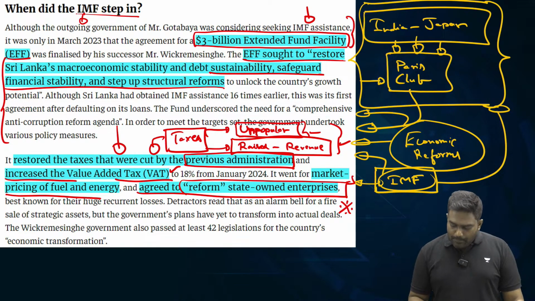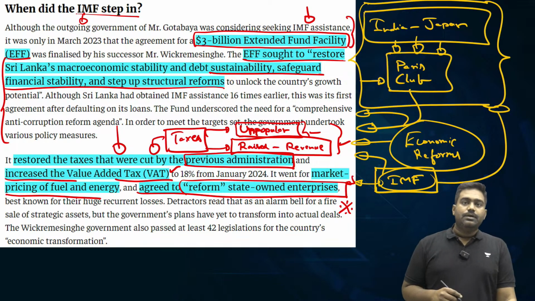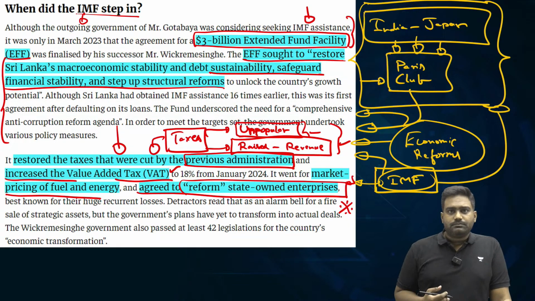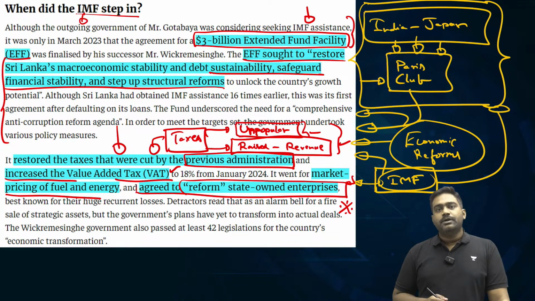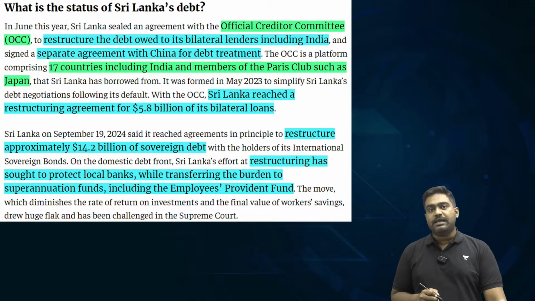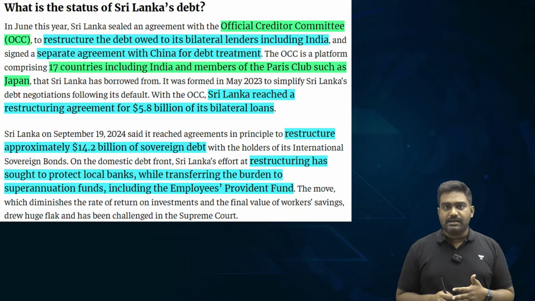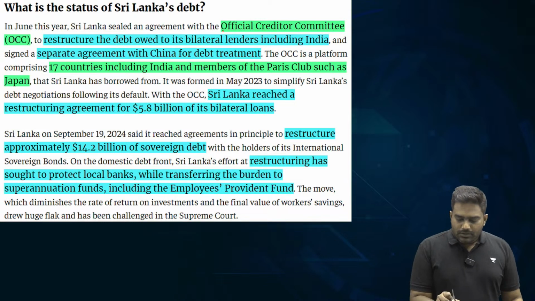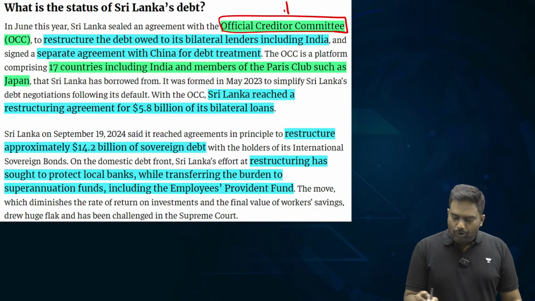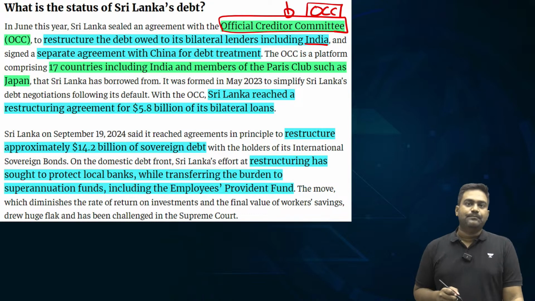Similarly, reform of public sector units will be resisted because any such reforms could affect the employees, it could affect the social interests, and despite that Sri Lanka had to do this, it had to reform these institutions which were loss-making enterprises. So thanks to these reforms initiated by the Ranil Wickremesinghe government, today Sri Lanka's economy is on a path to recovery. So India has played a very important role as part of the official creditor committee, the OCC.